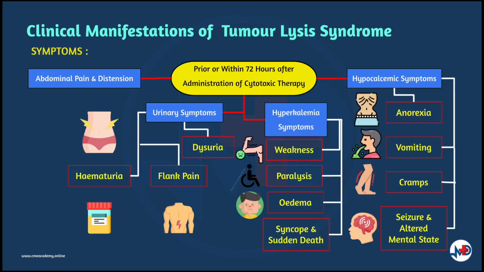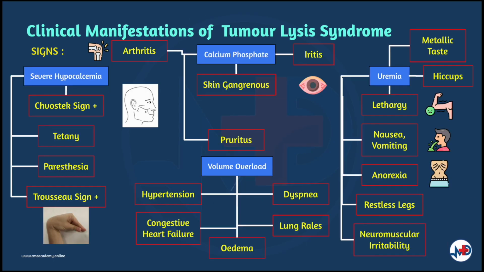Clinical manifestations may develop prior to the initiation of chemotherapy or more commonly within 72 hours after administration of cytotoxic therapy. Symptoms include abdominal pain and distension, urinary symptoms comprising painful urination, flank pain and bloody urine, hypocalcemic symptoms comprising anorexia, vomiting, cramps, seizures, spasms and altered mental status, hyperkalemia symptoms such as weakness and paralysis, and other manifestations include lethargy, edema, syncope, and even sudden death. Next, we will talk about the signs.